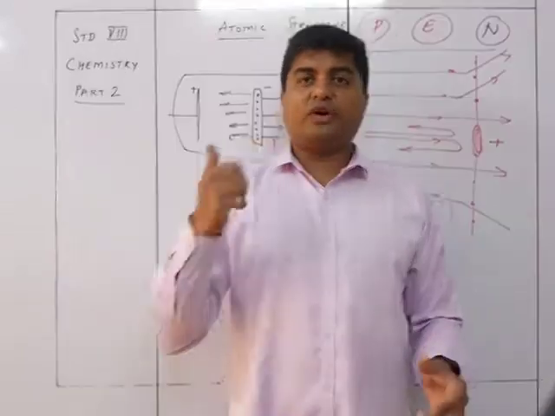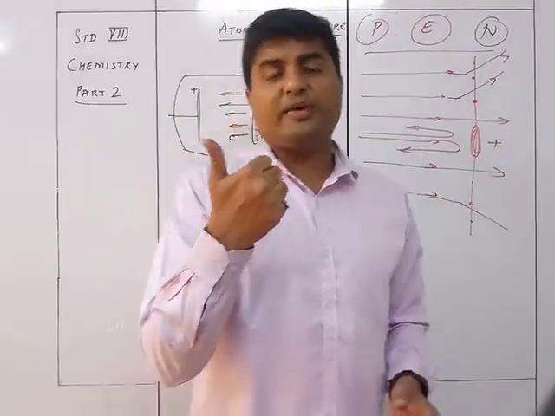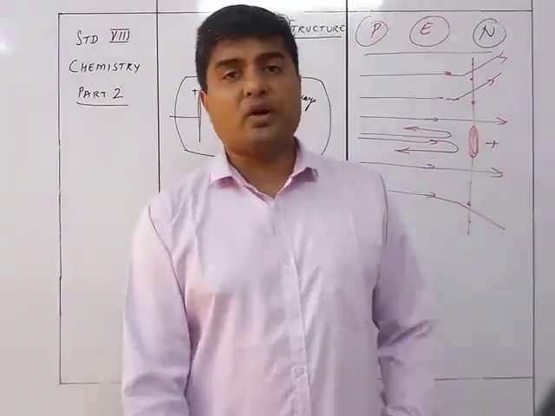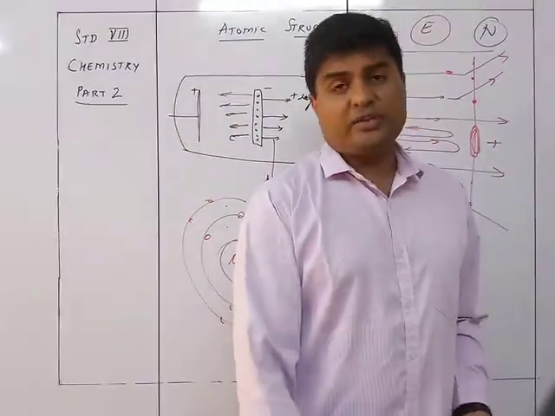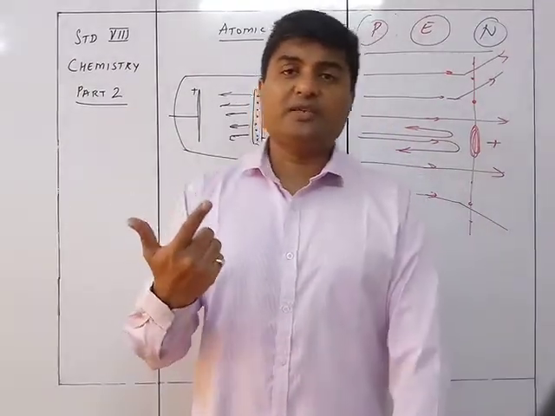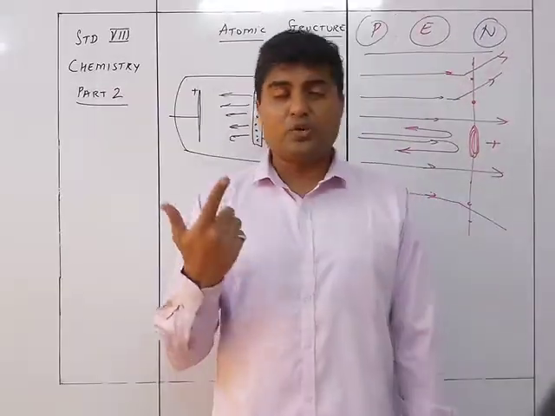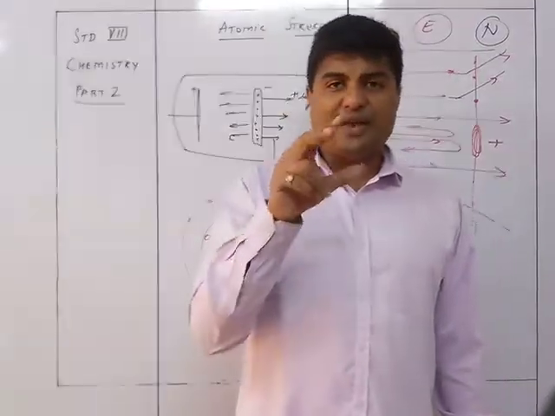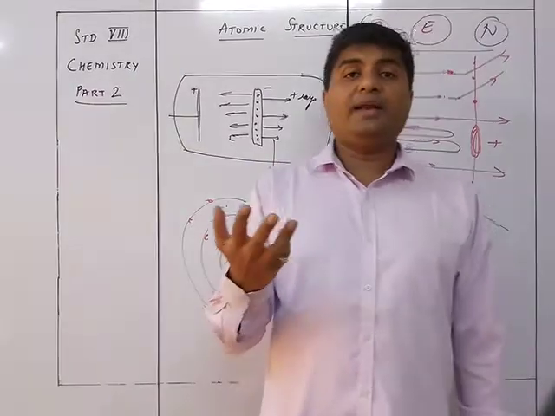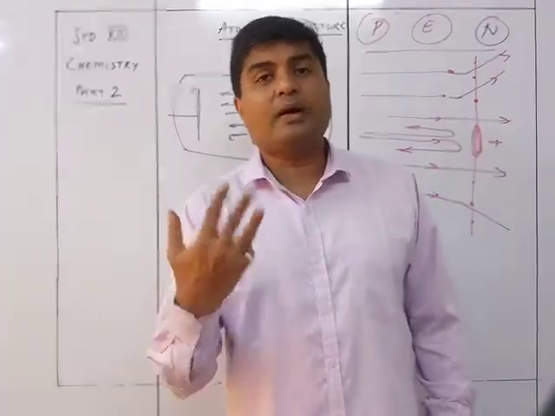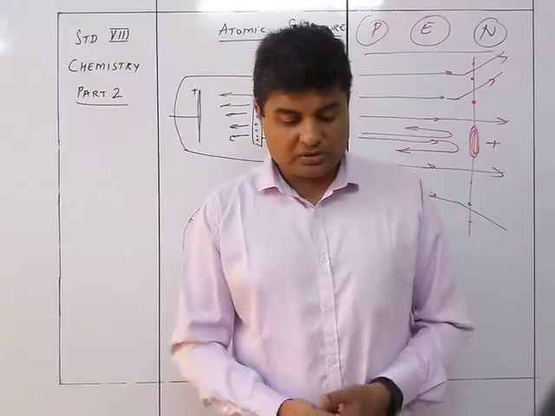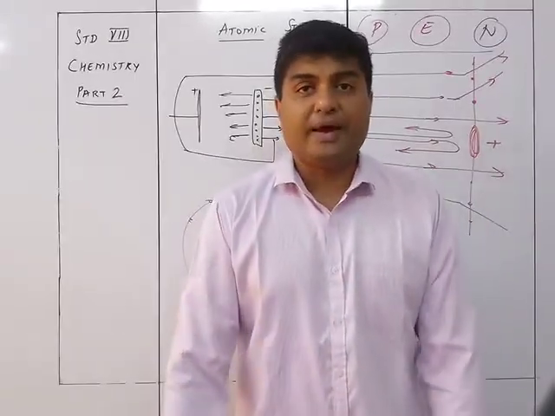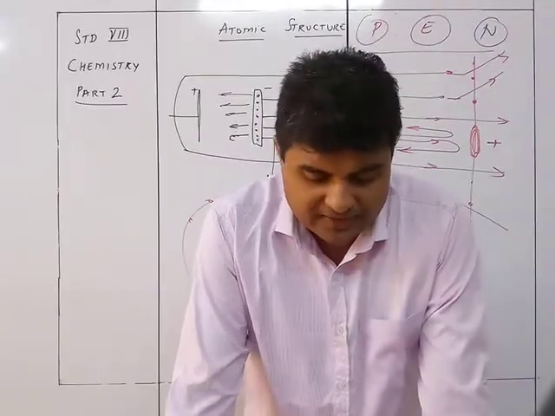So what we discovered was, first, with the help of the cathode rays, we discovered the electrons. Who did that? William Crookes discovered the cathode rays, and then it was J.J. Thomson who discovered the electrons. The next was the discovery of protons, which was done by Goldstein. Then it was Rutherford who gave the discovery of the nucleus at the center and the electrons outside. And then it was Chadwick who gave the discovery of the neutrons. And then the atomic structure was given by Niels Bohr, in 1940.